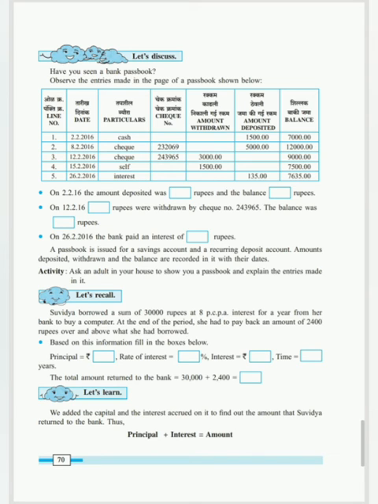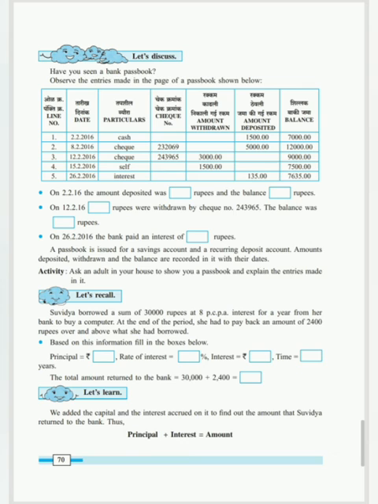Let's solve. Based on this information, fill in the boxes below. Principal is equal to how many rupees? Now the amount taken from the bank by Suvidha was rupees 30,000. So that is the principal. Principal is equal to 30,000. Rate of interest dash percent. PCPA is always percent per annum. So that is 8. Rate of interest is equal to 8.